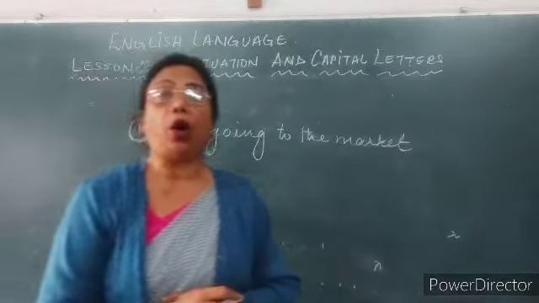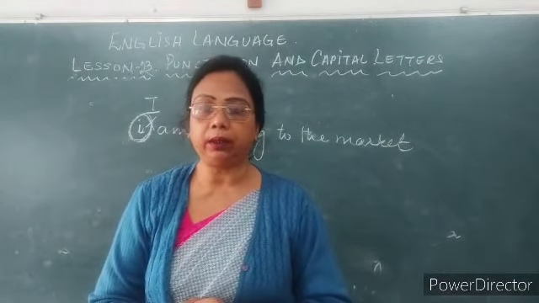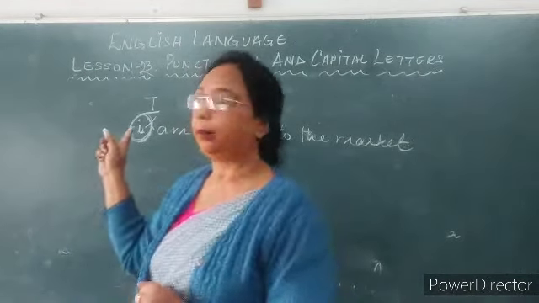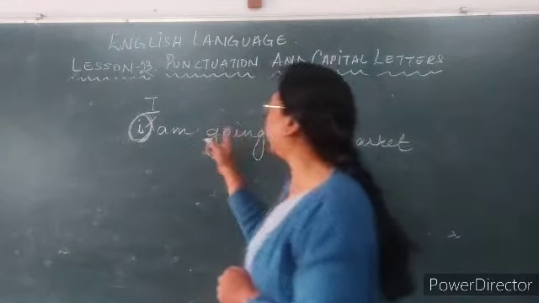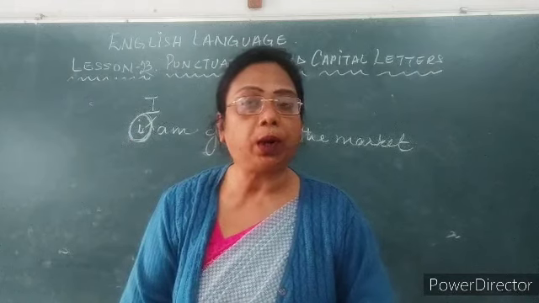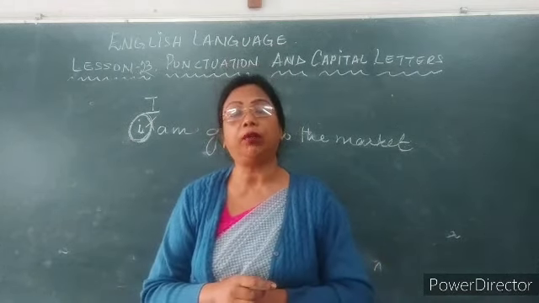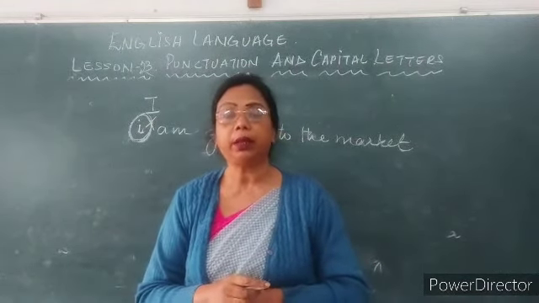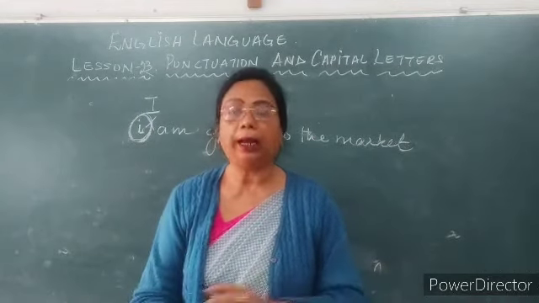Now, next is all the pronoun. The pronoun I is written in the capital letter. And all the proper nouns. Now what is a proper noun? Proper noun is the name of a person, place, thing or animals.